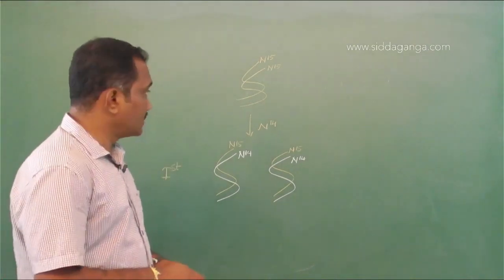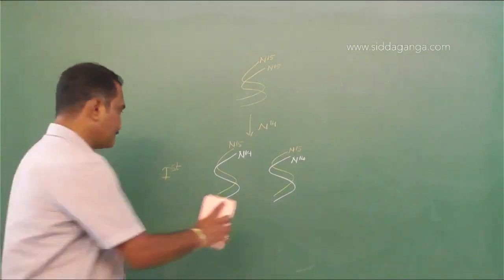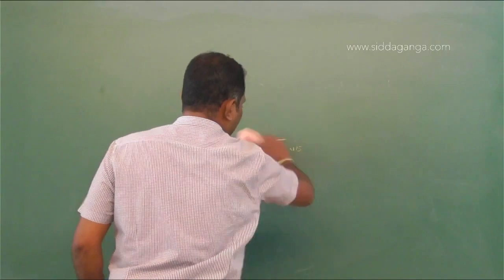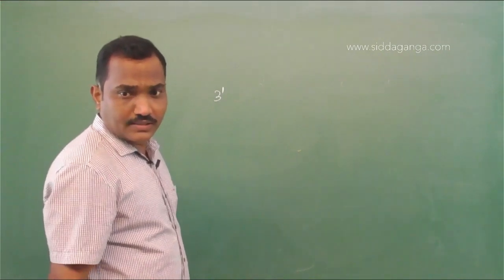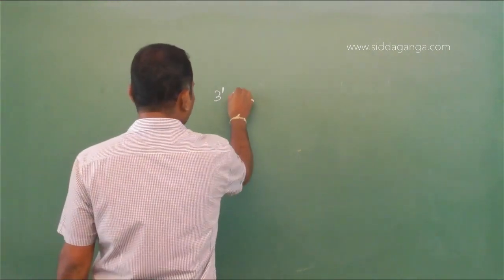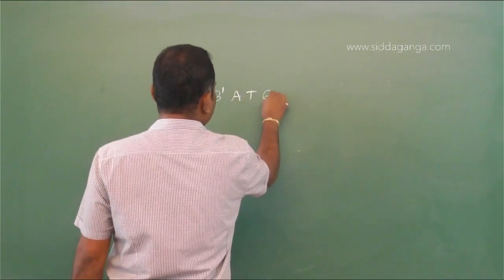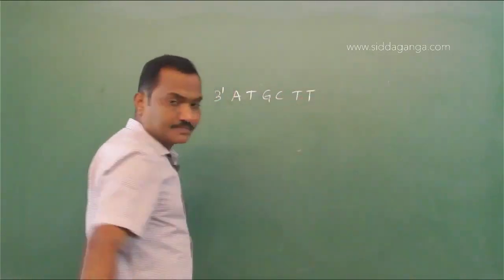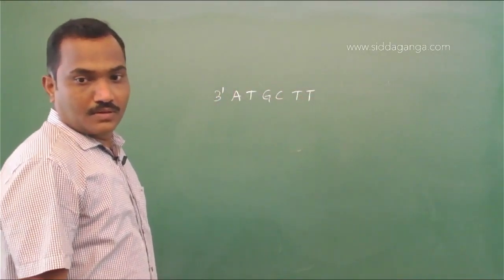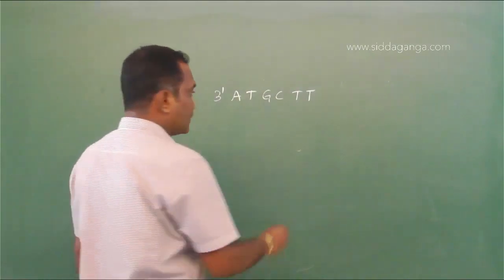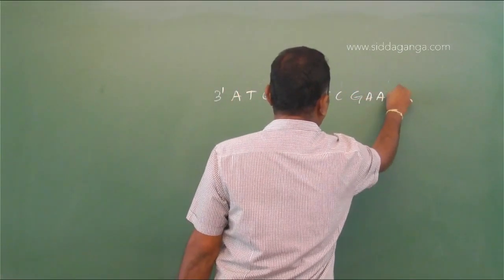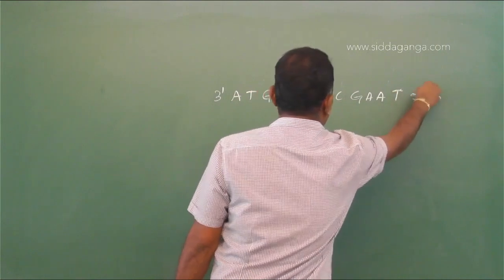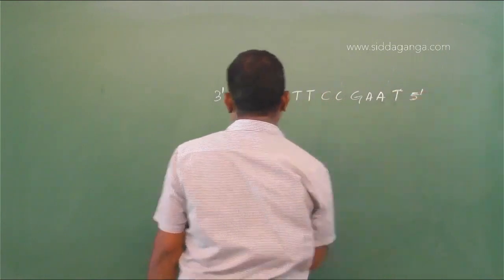Let us see the complementarity. The template strand has AT, GC, TT, then CC, GAAT, and this end is 5'.